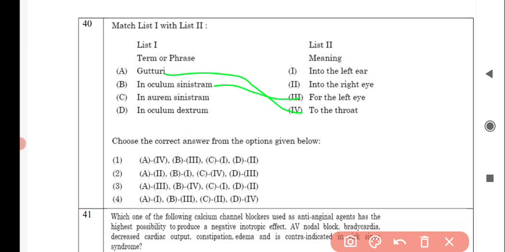For in aurem sinistram, it correctly matches with option number 1, that is into the left ear. And for in oculum dextrum, it correctly matches with option number 2, that is into the right eye. So option number 1 is correct for this question.